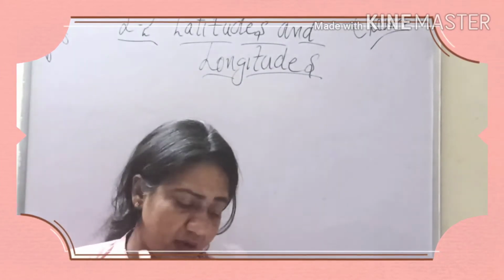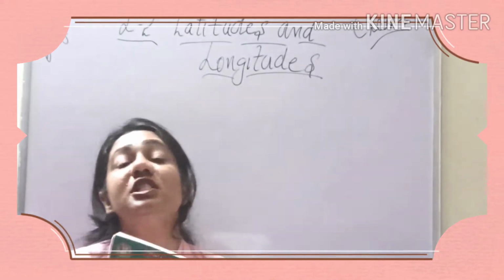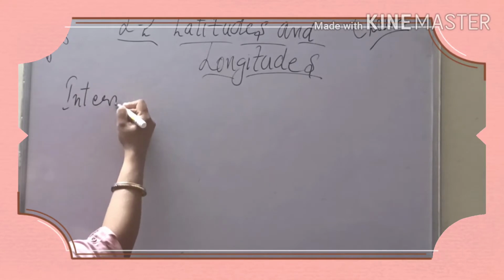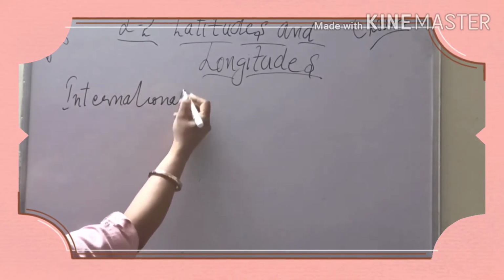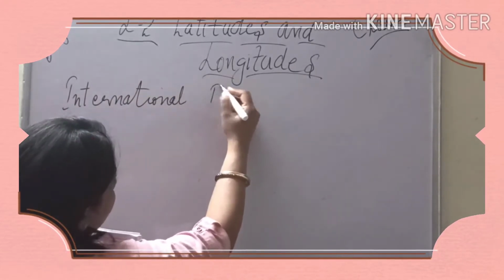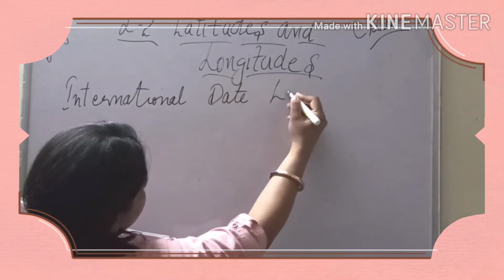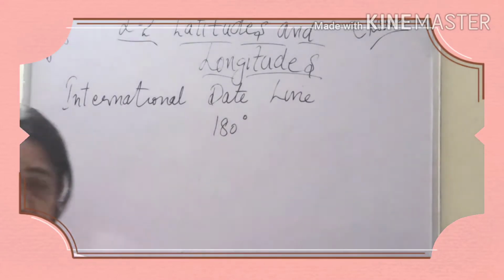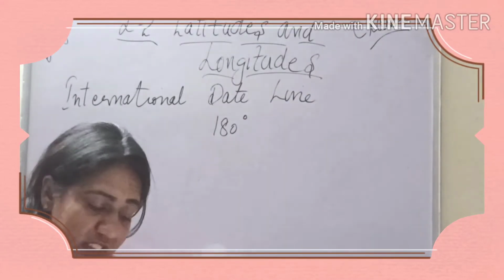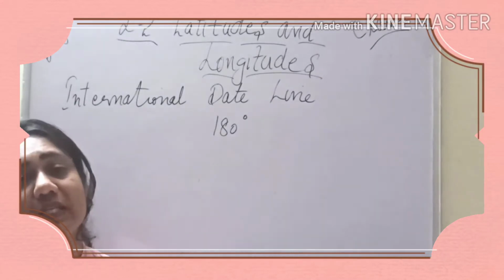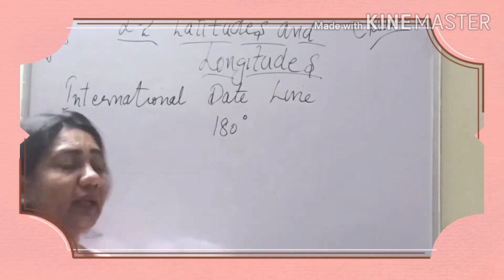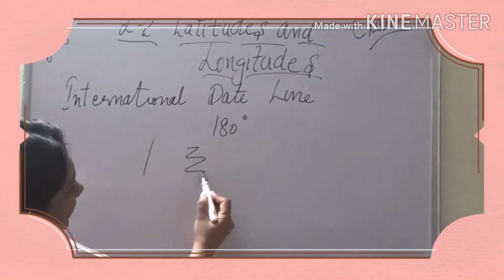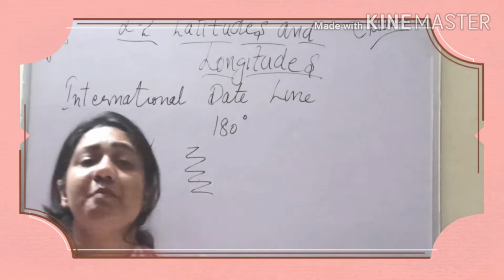Just see, please mark, the 180-degree meridian is called international date line. So there can be 2 marks question or even 1 marks question. What is international date line? So it is 180-degree. Please underline, 180-degree meridian is called international date line, and it is not drawn in a straight line. It is not like this drawn on a map, but then it is in the form of this zigzag line on the map, if you can see.